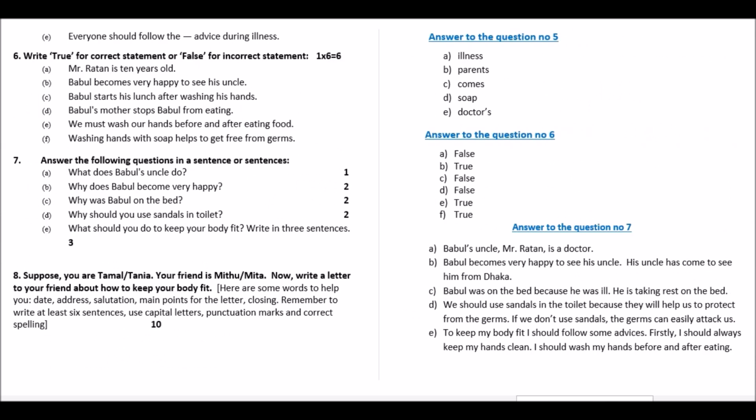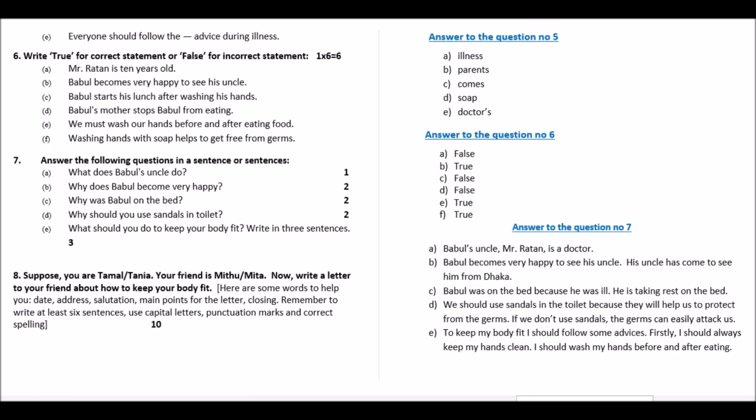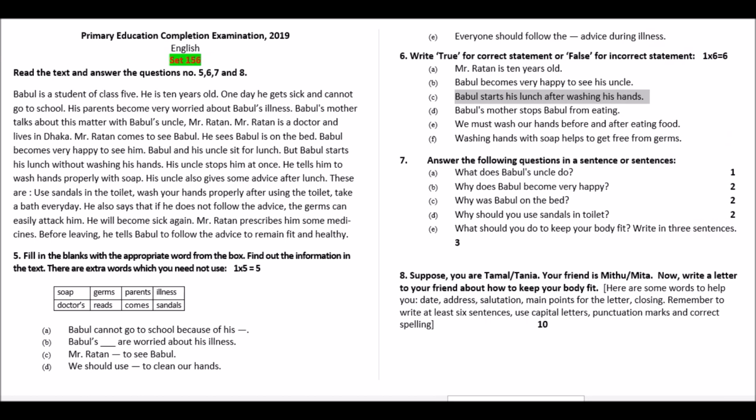Babul becomes very happy to see his uncle. This is true. When his uncle comes to see him from Dhaka, he becomes really happy. So the answer of B is true. Number C, Babul starts his lunch after washing his hands. So this statement is false because Babul didn't wash his hands when he started for his lunch, and that's why his uncle told him to wash his hands. So number C is false.